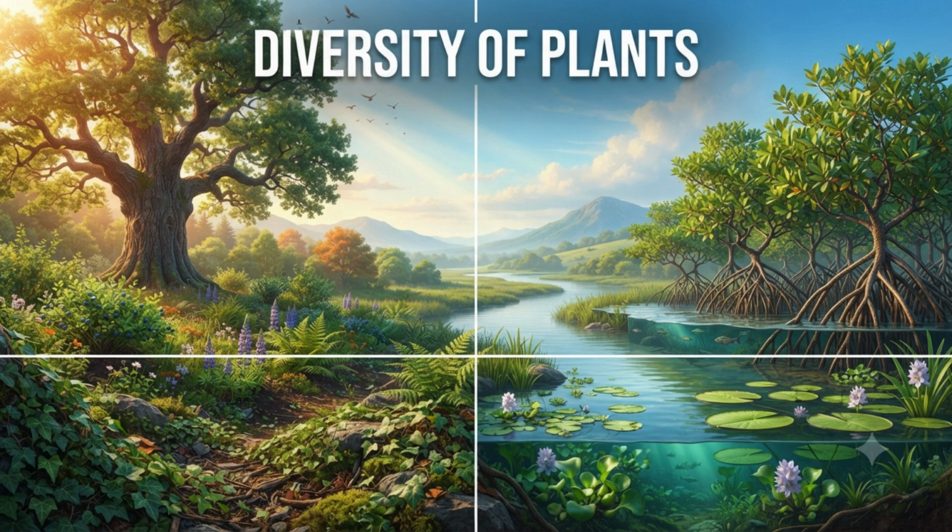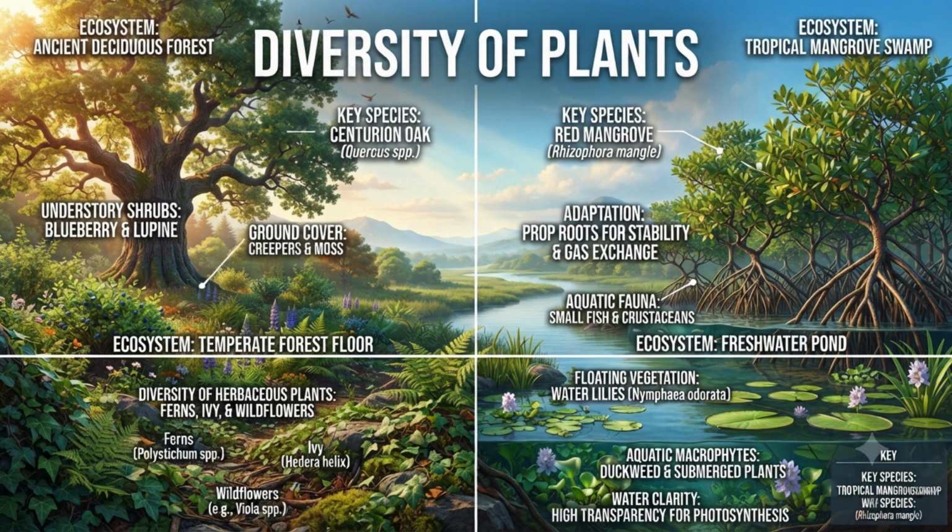Now, let's look at the incredible diversity of nature. Plants come in all shapes and sizes. Based on their nature, they can be trees, shrubs, or creepers. They also have different roots, stems, leaves, flowers, and fruits, and they live in all kinds of places, on land, in water, coastal areas, and mangrove environments.